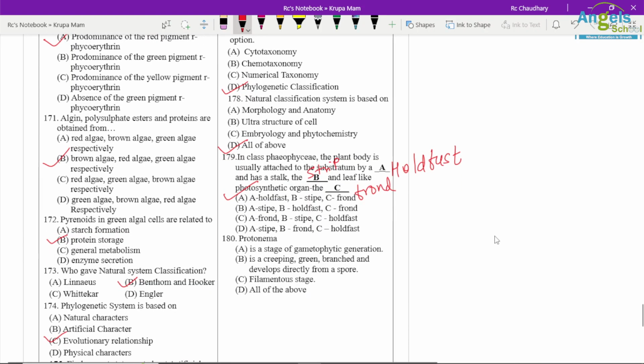Protonema is a gametophytic generation stage. Which statement is correct? Protonema is a creeping, green, branched stage developed directly from spore. Again, the statement is correct, and it is a filamentous stage. So again, the option is correct.